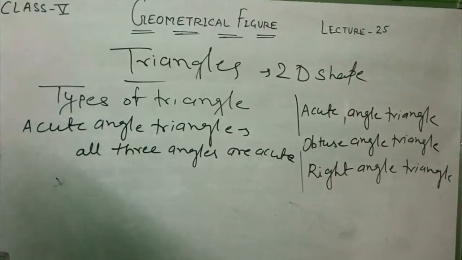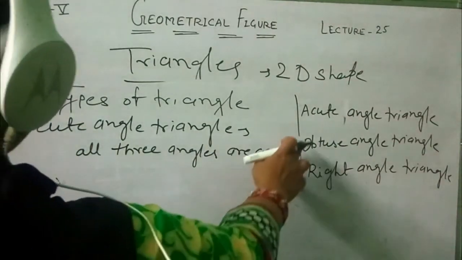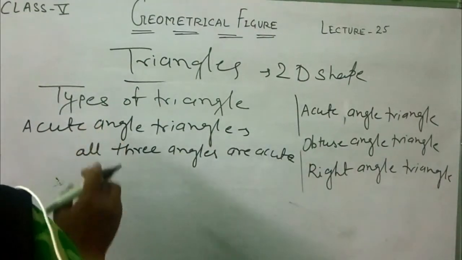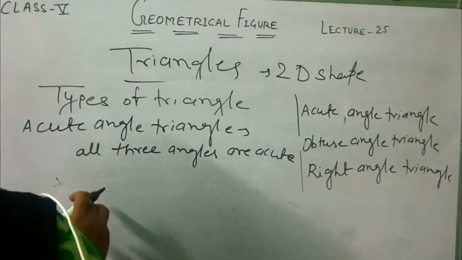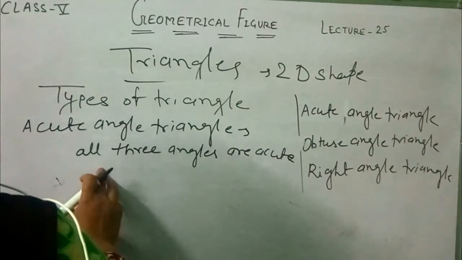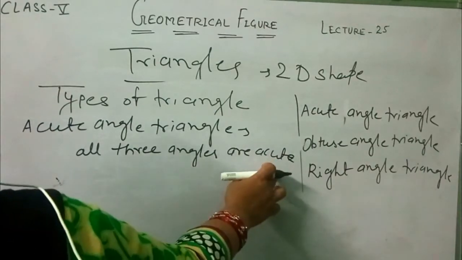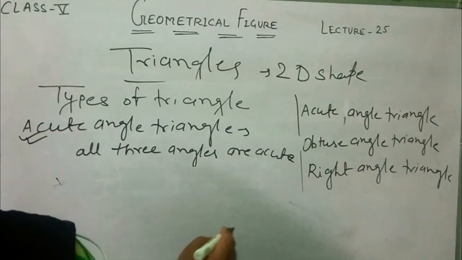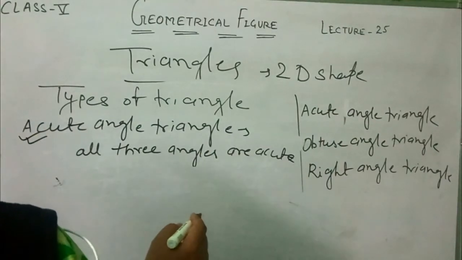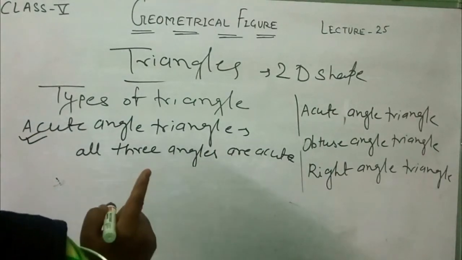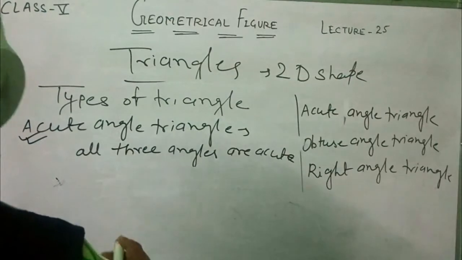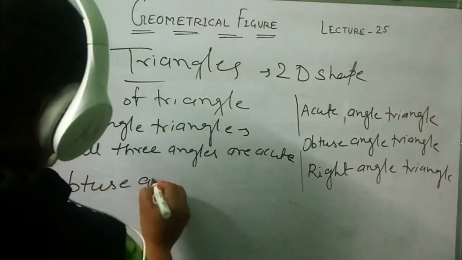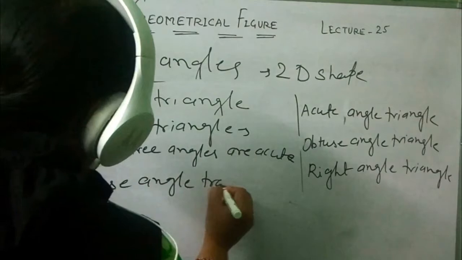A triangle in which all three angles are acute is known as an acute angle triangle. A triangle in which one of the angles is obtuse is known as an obtuse angle triangle.